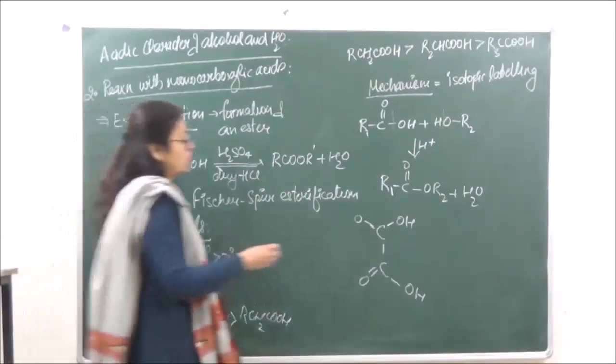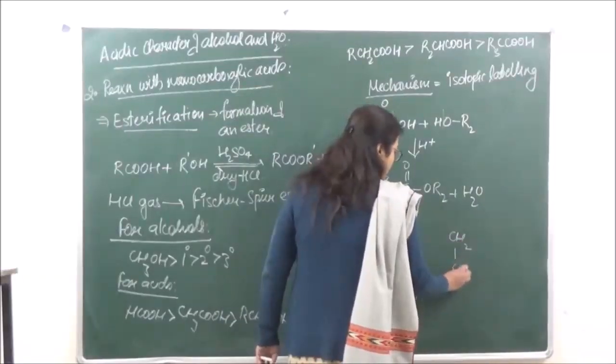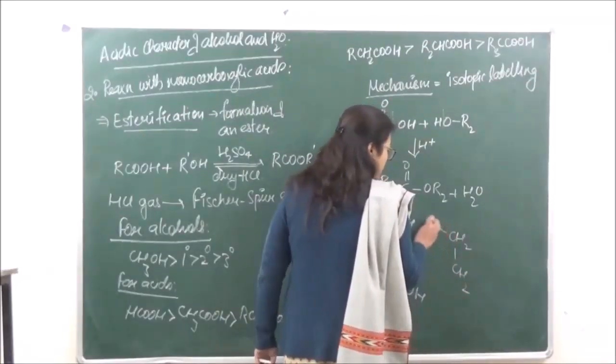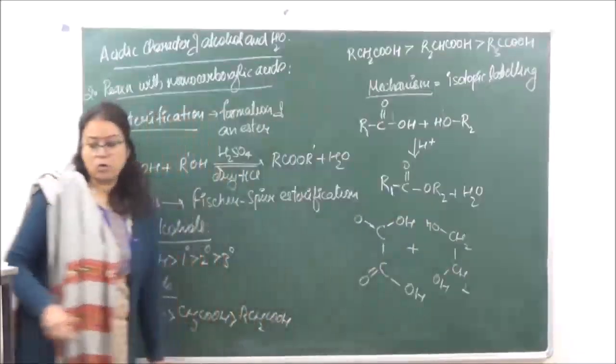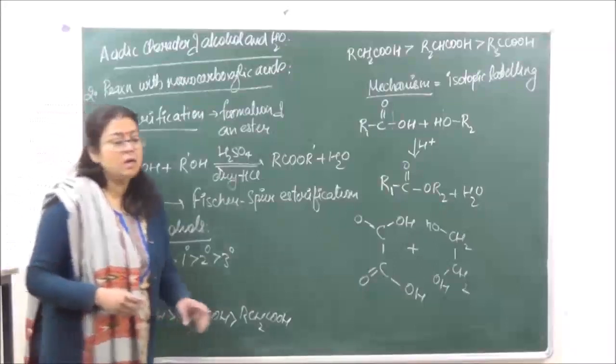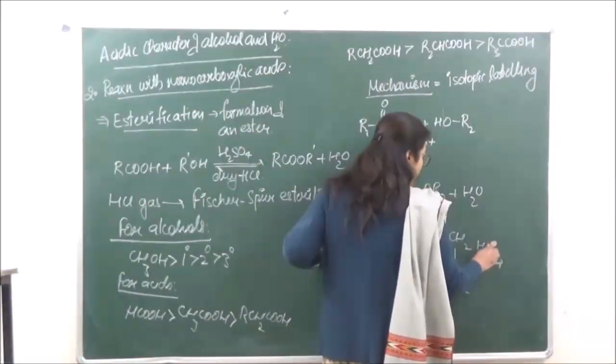So ethylene glycol is going to be this. This will give us a cyclic product in presence of H2SO4.